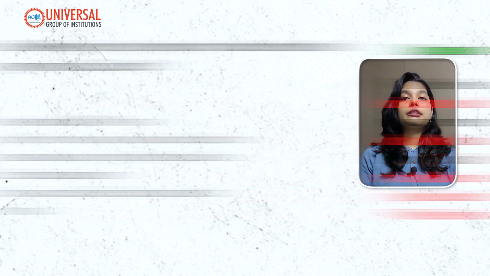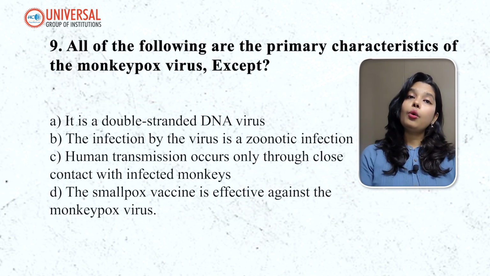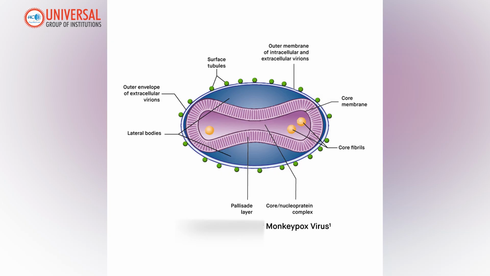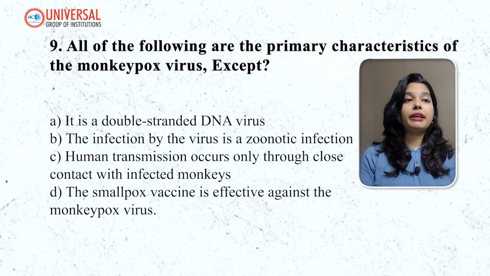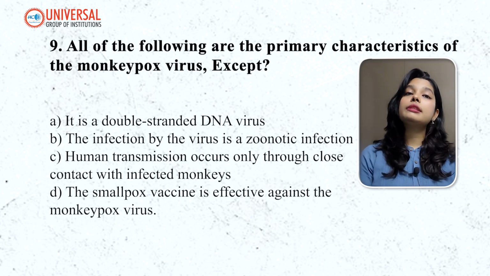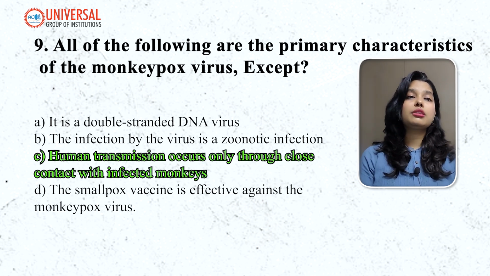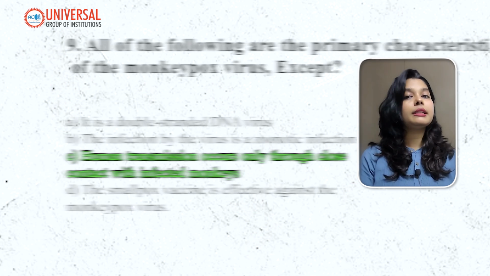So heading for our next question, we see that all of the following are the primary characteristics of monkeypox virus except: it is a double-stranded DNA virus. The infection by the virus is zoonotic infection. Human transmission occurs only through close contact with infected monkeys. The smallpox vaccine is effective against the monkeypox virus. So here everything is correct except option C, which says human transmission occurs only through close contact with infected monkeys, not only infected monkeys.